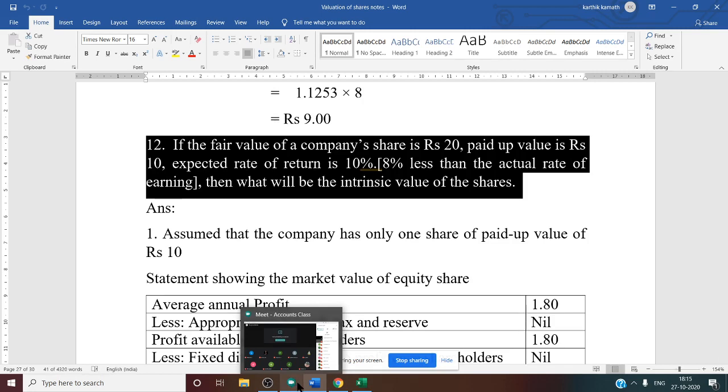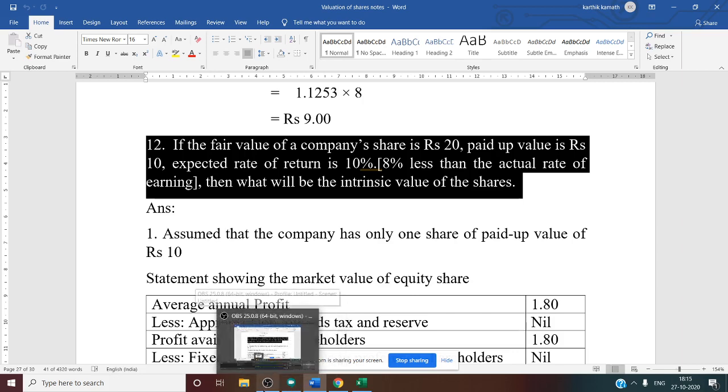Directly given in the question. Paid up value is 10. Fair value we know, paid up value is 10. Expected rate of return is 10%, 8% less than the actual rate of earning. Then what will be the intrinsic value of share?